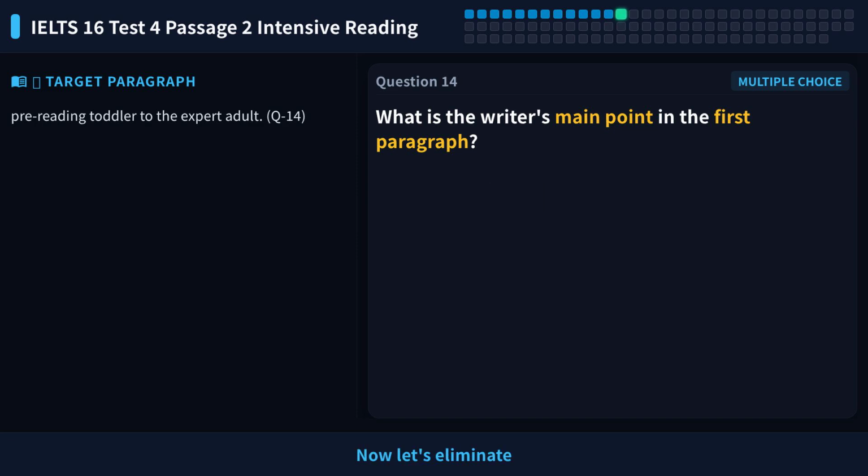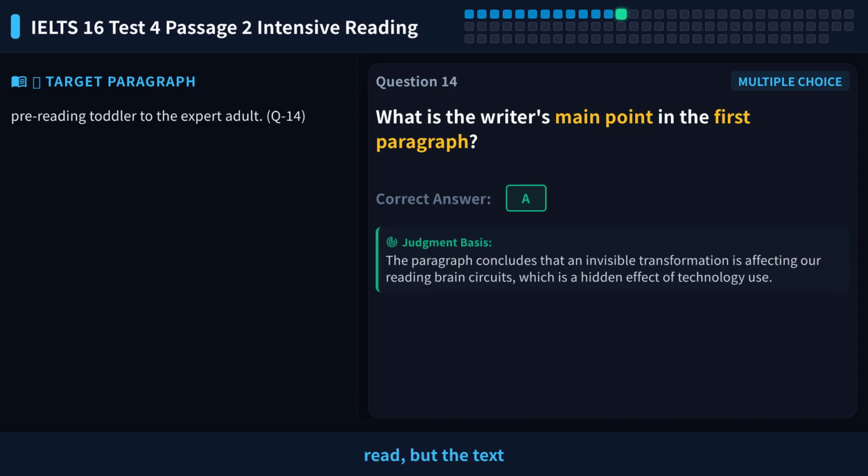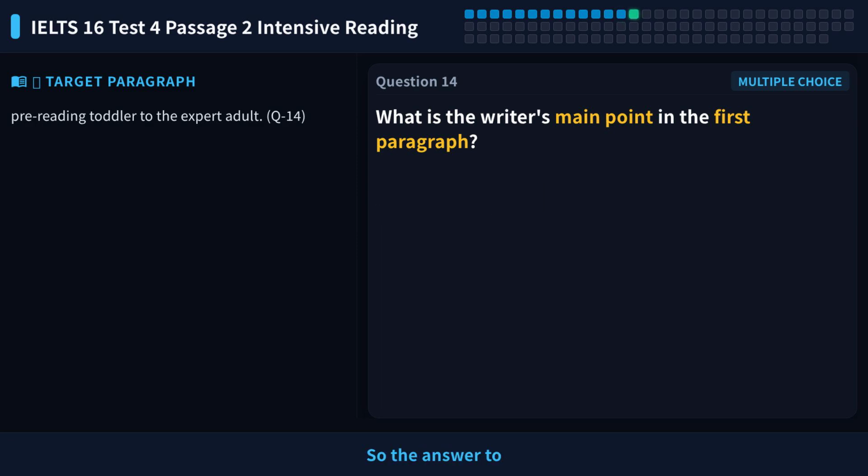Now let's eliminate wrong options. B says technology helps young people read, but the text says young people don't read at all. So B is the opposite, eliminate it. C says travelers should use technology, but the text doesn't suggest this. It's not mentioned, eliminate it. D says gaming is more common than reading. This is just a detail at the start, not the main point, eliminate it. So the answer to question 14 is A.